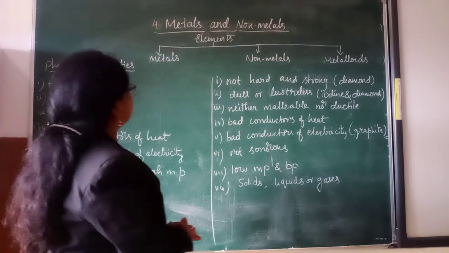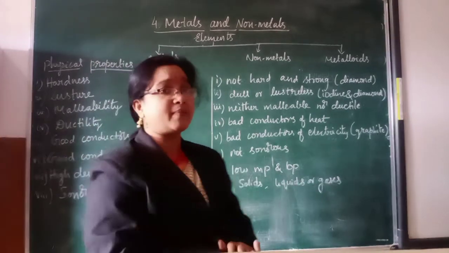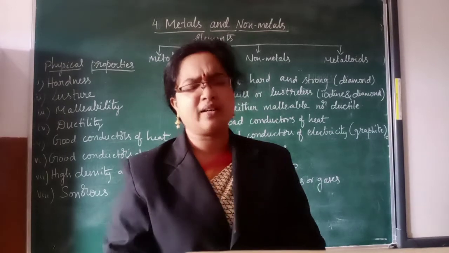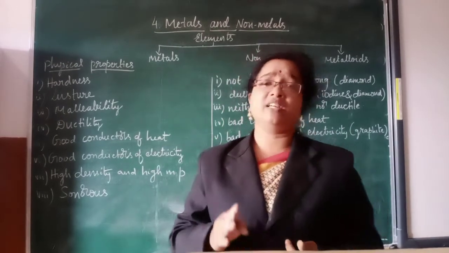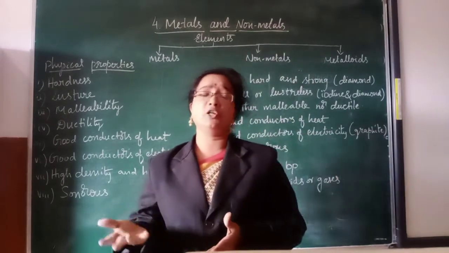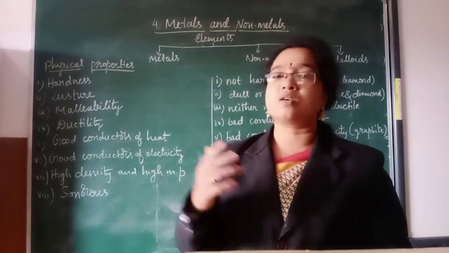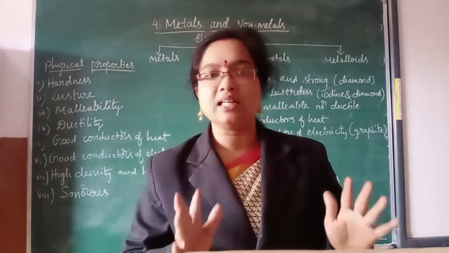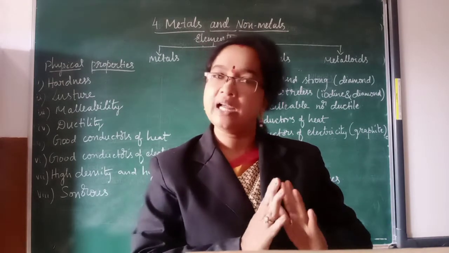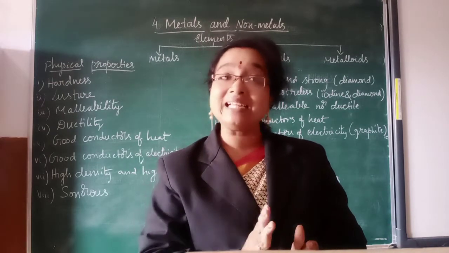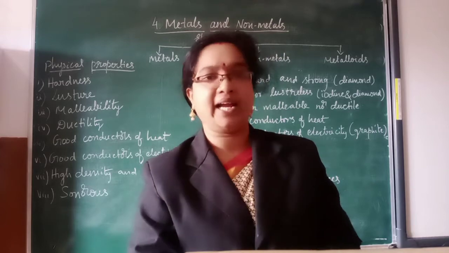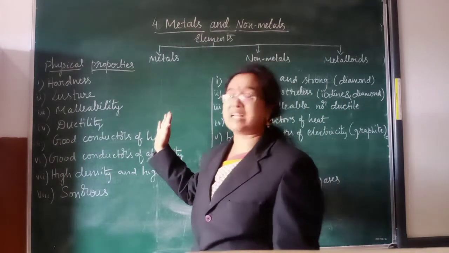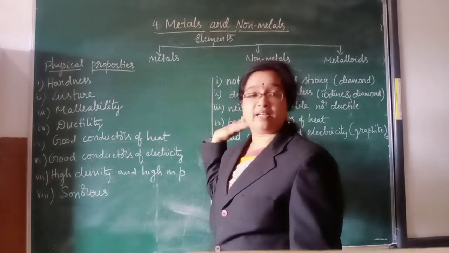You may have a doubt about what elements are. Whatever, gold, sulfur, carbon, silver, aluminium, copper, oxygen, hydrogen, nitrogen, all these come under the elements, individual elements. Like that we have 118 elements. Among those elements we are going to classify some as metals, some as non-metals, some as metalloids.